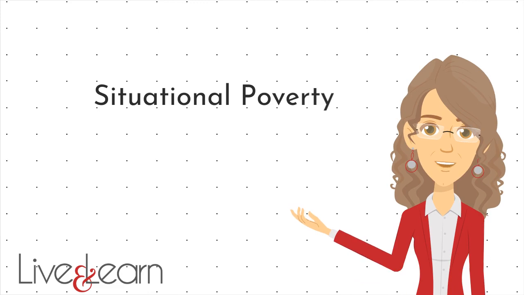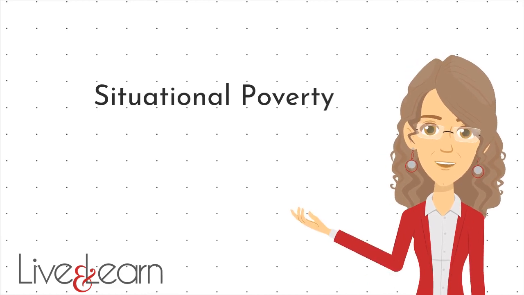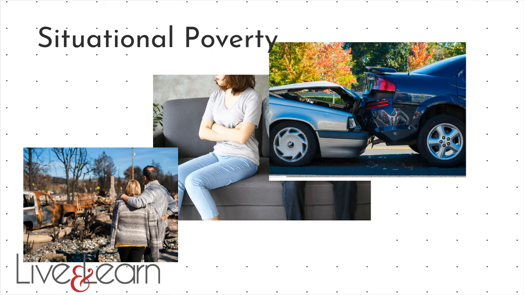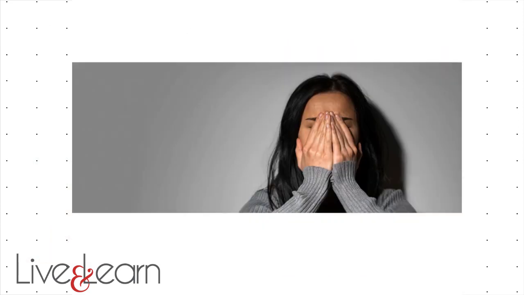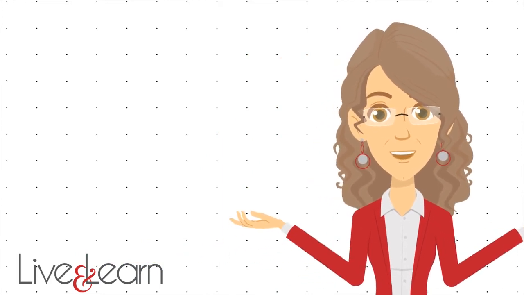The fifth type of poverty is situational poverty. When we talk about poverty in the United States, this is often what we're talking about. Situational poverty occurs when something happens that plunges someone into poverty. Something happens that destabilizes a person. Maybe it's a divorce, a natural disaster, a health crisis or injury, a layoff. When someone falls into situational poverty, they lack the resources to meet their basic needs. They may use up their savings, lose their home, go into debt. They often need a helping hand to get back on their feet. Isn't that how we so often think of poverty? Provide a boost to help a person get back on their feet.